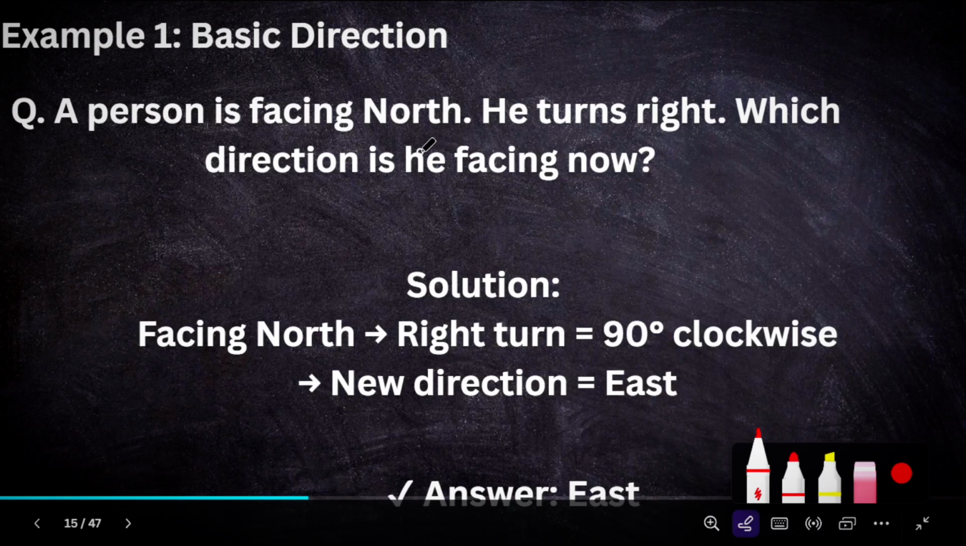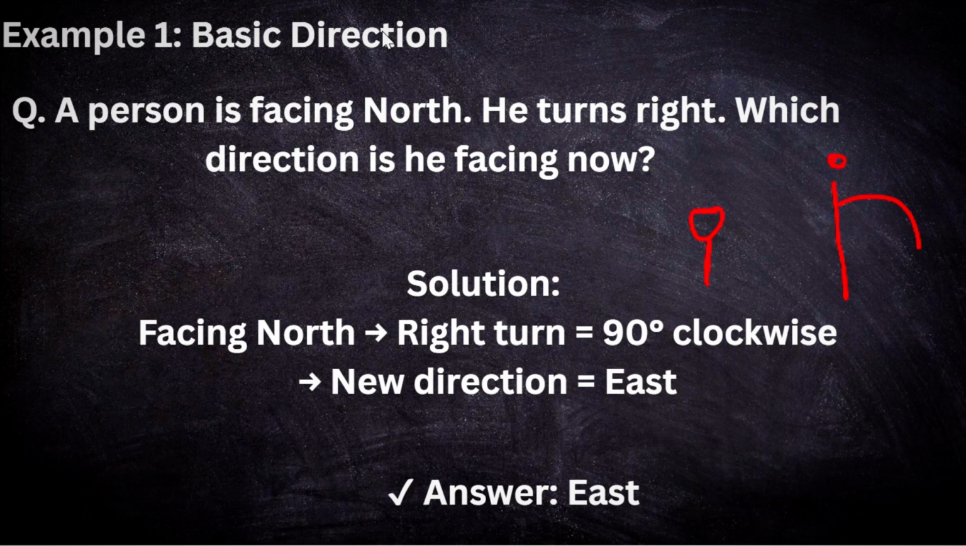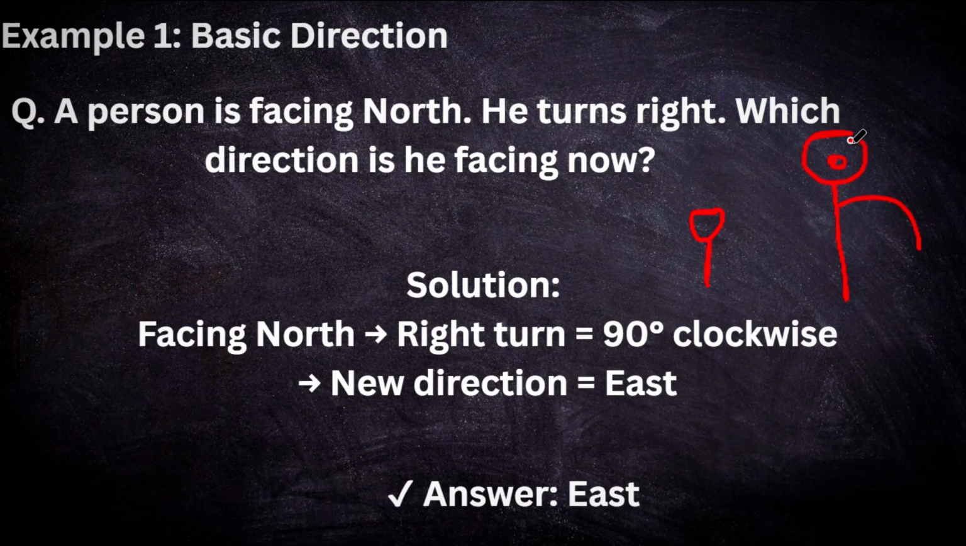So now let's go to the examples. First is the basic direction example. The first example: the person is facing north and he turns right. Which direction is he facing now? So the person is facing north. For example, this is the person and this direction is the north direction, because the top direction is called the north direction.